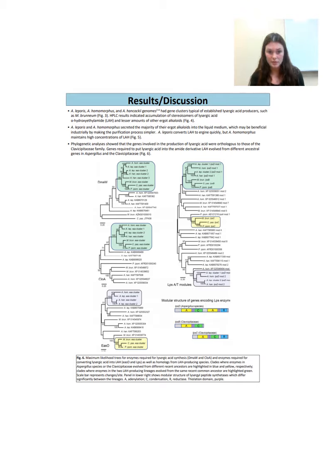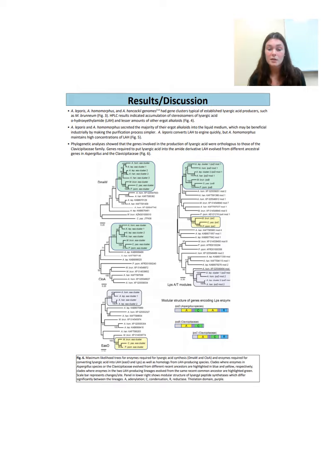Phylogenetic analysis showed that genes used to produce lysergic acid in the Clavicipitaceae family and in Aspergillus species, such as CLO-A and DMAW, which are boxed in green below on the left, both evolved from the same common ancestor. This was shown by strong bootstrap support.